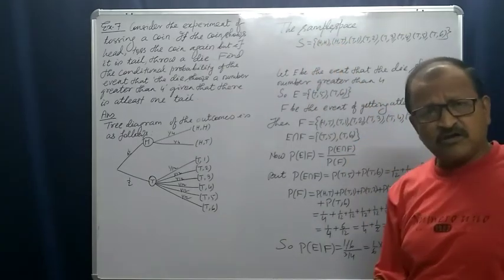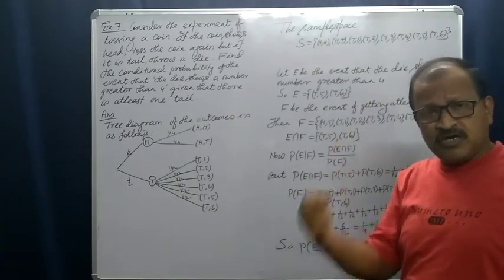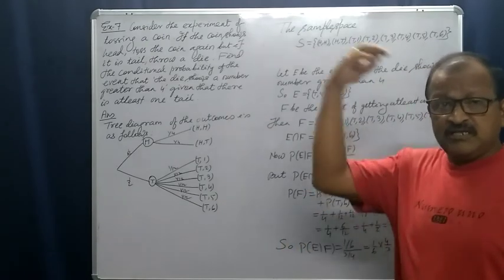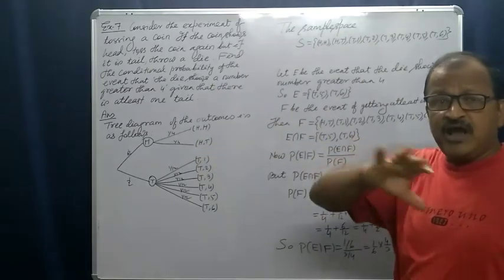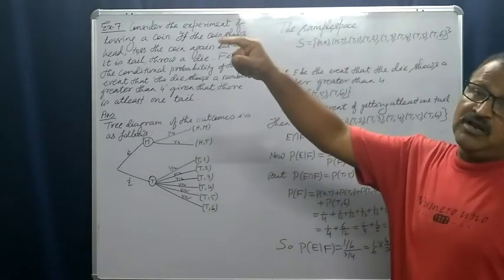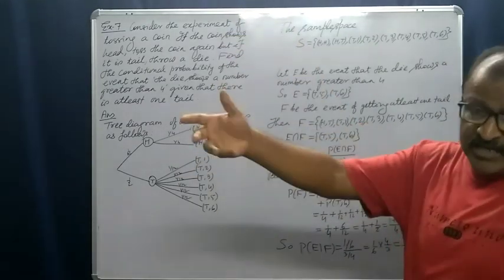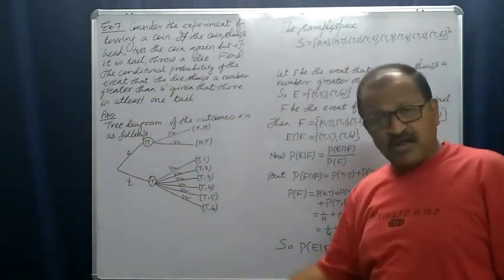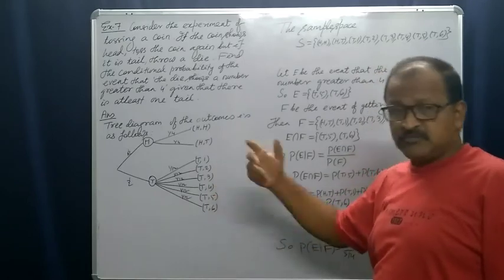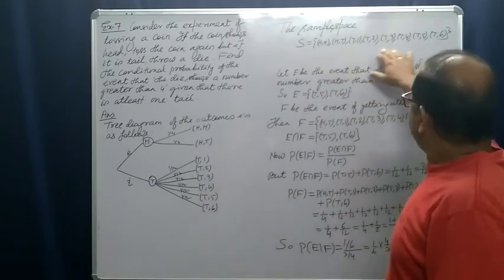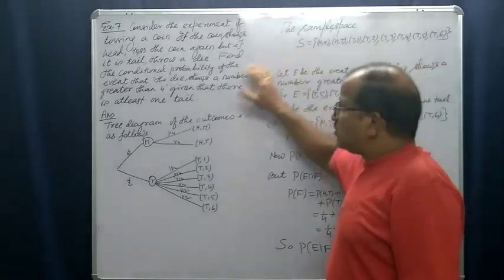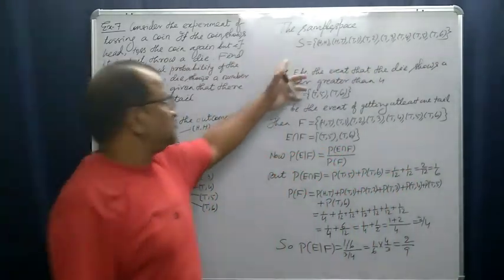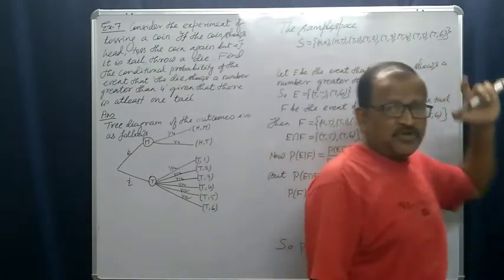Because in the first toss, we do not know whether tail or head will fall. If head falls, then we toss a coin again, and again tail or head will fall. Similarly, if tail falls, these are the possible outcomes. So these are all the possible outcomes of our experiment, which has 8 elements.